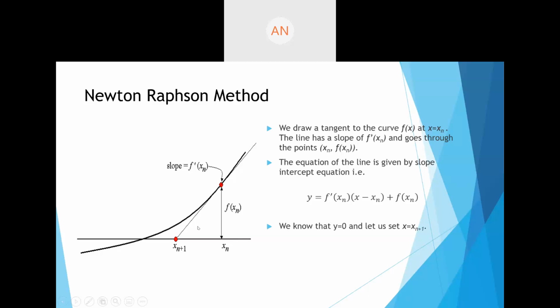Now we know that y is always equal to 0, because these values, x and xn, are on the x-axis. The formula that we get whenever we solve this is xn plus 1 is equal to xn minus f of xn upon f dash of xn. So the new value of x is x minus f of x upon f dash of x. So this is the formula for Newton-Raphson method.